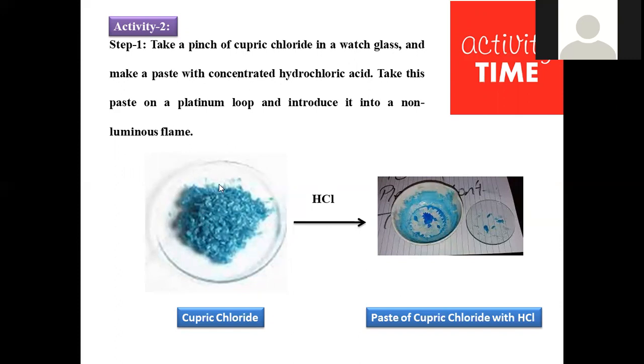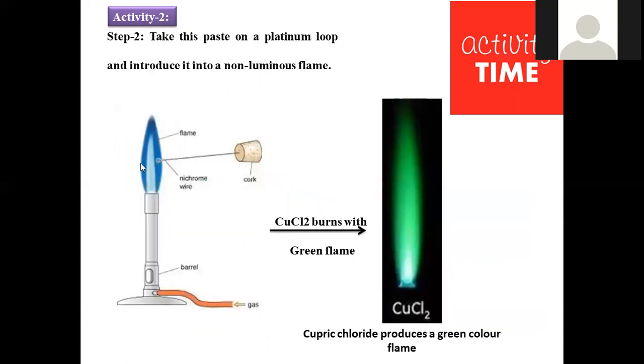That is a non-luminous flame that is not burning much, just like our household cooking gas stove. Otherwise a Bunsen burner is also suitable. This is the platinum loop, and we introduce the compound into this non-luminous flame. Copper chloride, when subjected to burning, burns like this. So cupric chloride produces a green color flame on this Bunsen, or household flame.